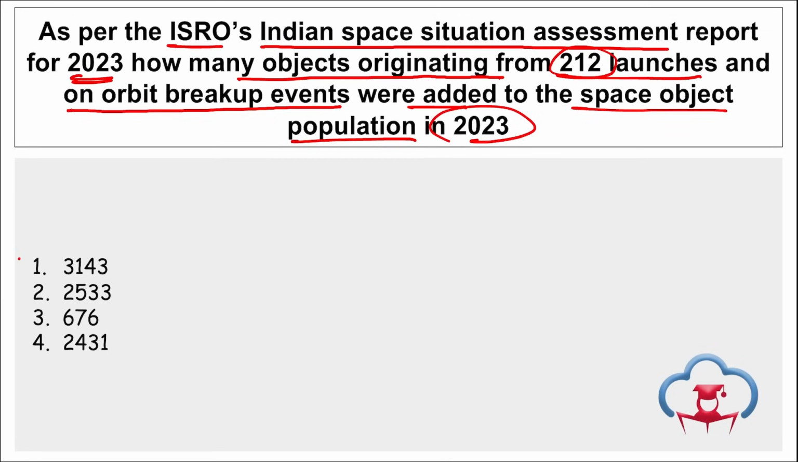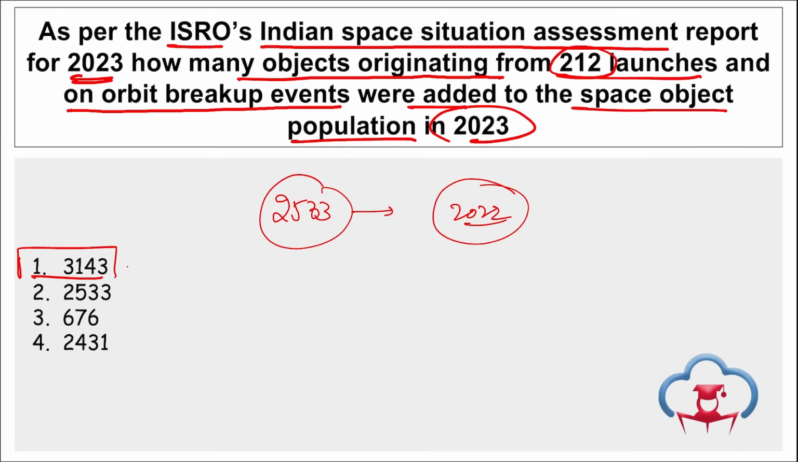As per the report, there are a total of 3,143 objects originating from 212 launches and on-orbit breakup events that were added to the space object population in 2023 alone. That was compared to 2,533 small objects that were added in 2022. This year, in 2023, 3,143 objects were added into the space orbit.